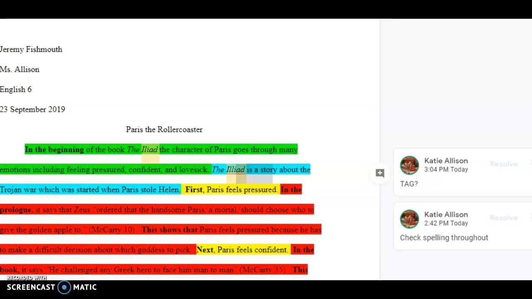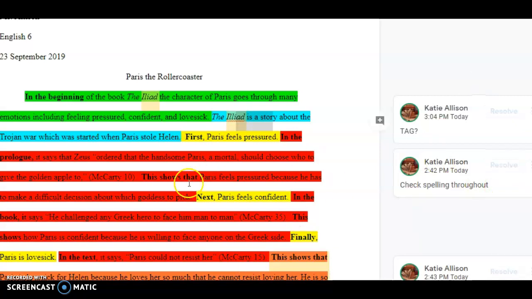Okay guys, so we're going to talk about your feedback on your Achilles paragraph. I'm going to use this Paris paragraph for our example, but same idea here, okay? So the first step is you're going to log on to Google Classroom, find your Achilles paragraph, and you will see comments that I have left for you on the side, all right? So things are looking really good.